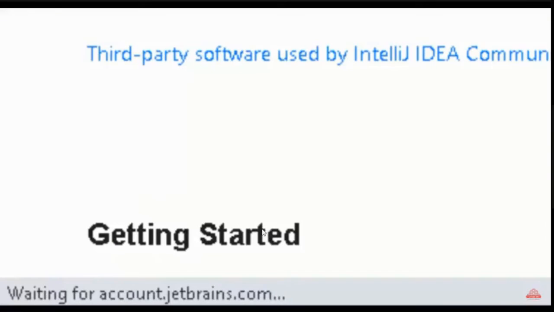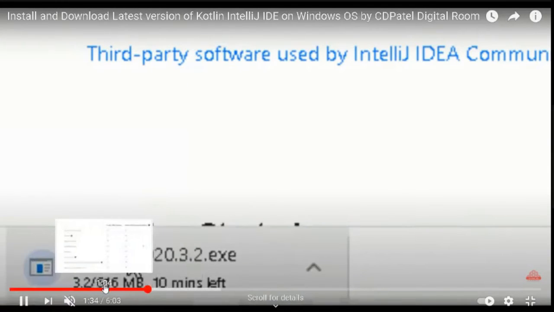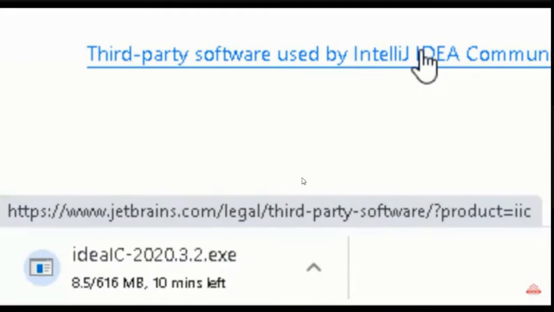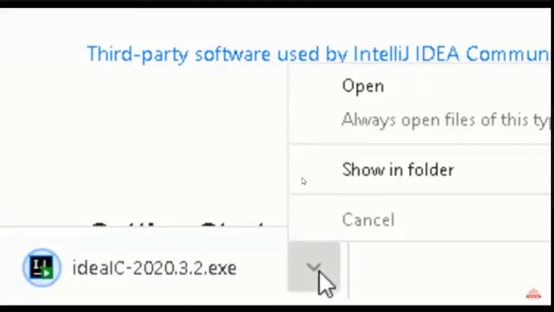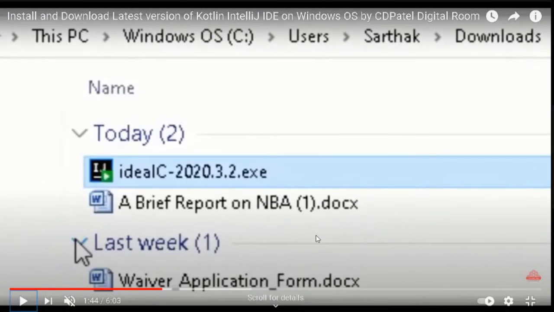Your download will start here, same as you expect, and it requires 616 MB. After the download, please click on show in folder, and it looks like this. It is displayed in your download area, and follow the steps.